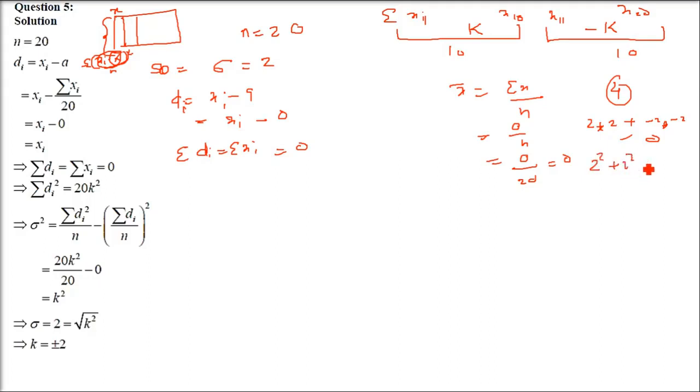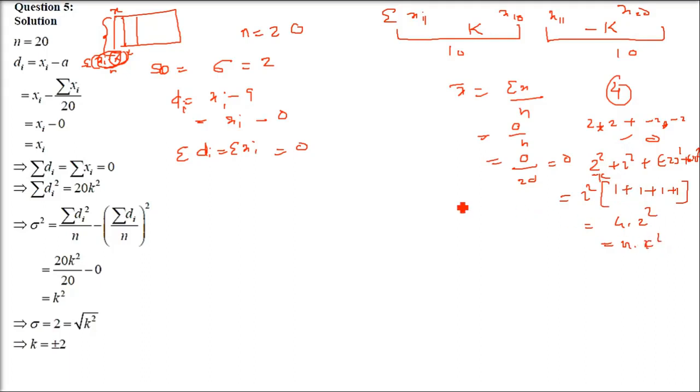So when you take the sum of di square, which is eventually equal to sum of x square. If you take 2 square, then minus 2 square, minus 2 square, minus will become plus. So 2 square plus minus 2 square plus minus 2 square will eventually be equal to 2 square plus 2 square plus 2 square plus 2 square. So k times 10 times is 10k square, and minus k 10 times is 10k square again. So n into k square will come if you add all this,